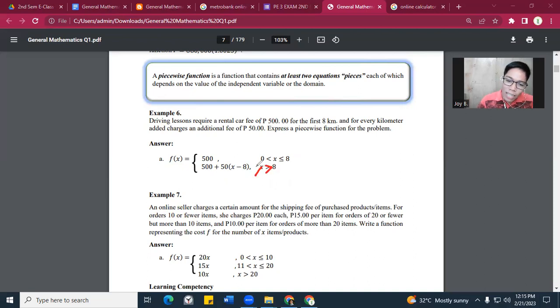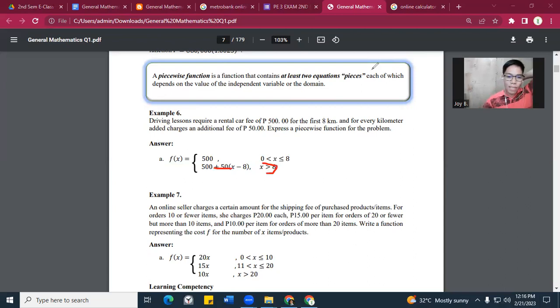If the value of our x is beyond 8 or greater than 8. Remember, you only need to pay 500 pesos if the number of kilometers you run is up to 8. Kapag lumampas ng 8, magbabayad ka ng additional 50 pesos. So that's the point there.